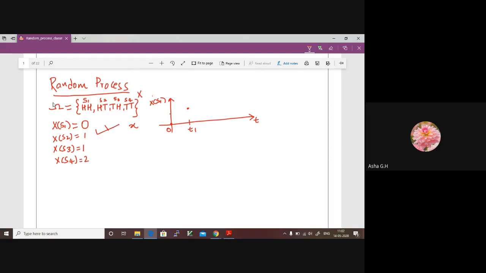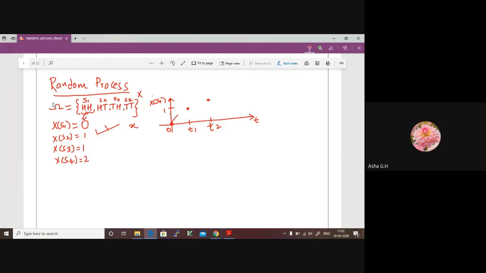Assume that now we are just dealing with the sample point S1. The value taken by your random variable is 0 at time t is equal to 0. The value that your random variable takes is 1 at t is equal to 1, and the value is 2 at time t is equal to 2. You just see here, for the same sample point at different times, the value taken is 0, 1, 2, not only 0.